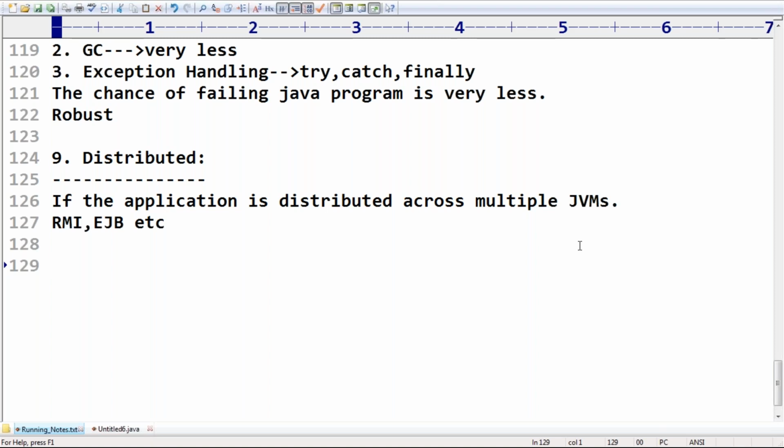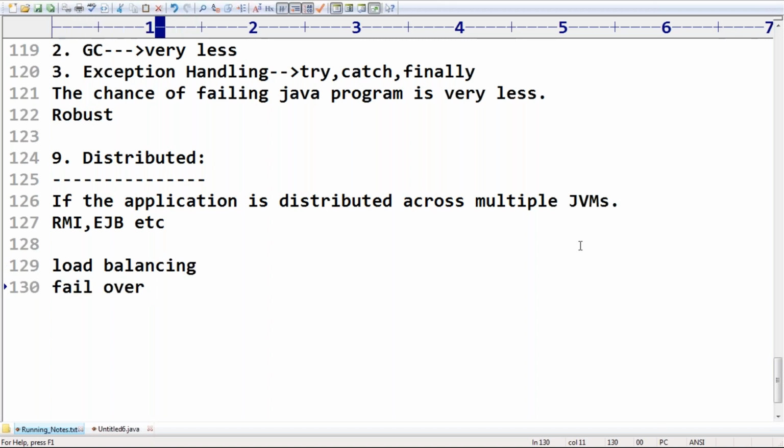If the functionality is distributed across multiple applications, across multiple machines, such type of application is called a distributed application. The biggest advantage here is load balancing. Next, failover situations we can handle.